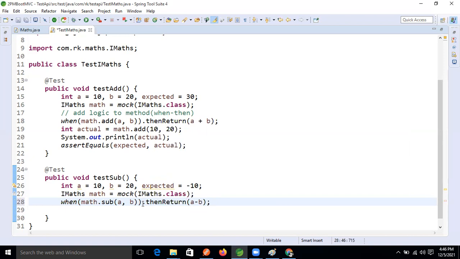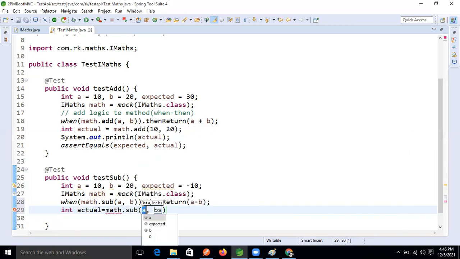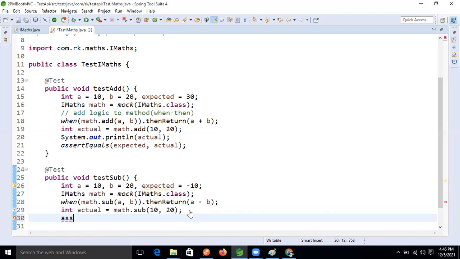Then we specify the actual value: int act equals math dot sub of 10 comma 20. This is the assumed value. Then Assert dot equals with the expected and actual values. Excellent.